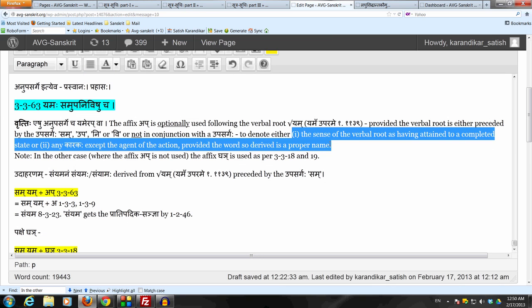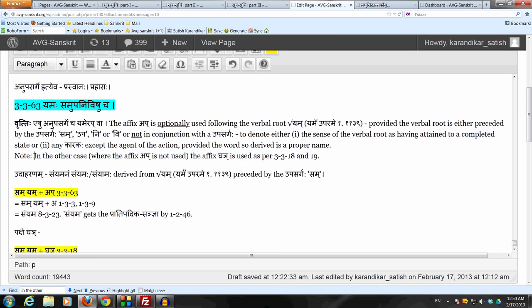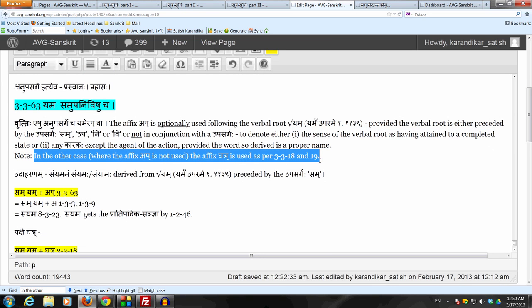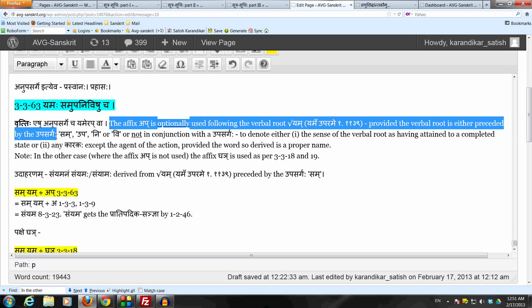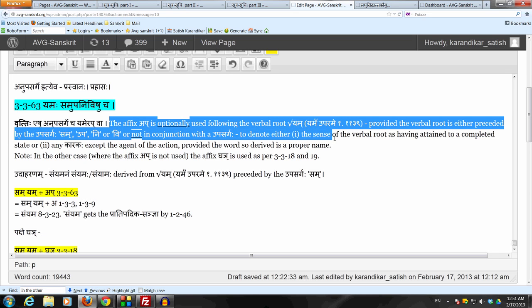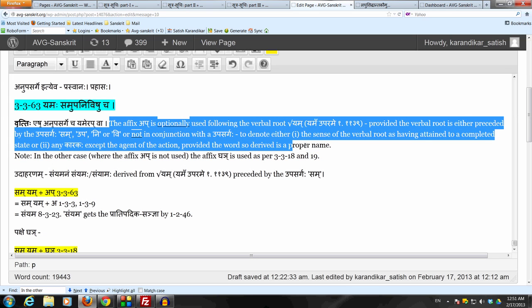And as already mentioned, in the other case, when the affix up is not used, the affix ghai will come in by the default 3318-19. So the entire meaning becomes the affix up is optionally used following the verbal root yam, yama uparame, provided the verbal root is either preceded by the upasarga sam, upa, ni or vi, or not in conjunction with the upasarga at all, to denote either the sense of the verbal root as having attained to a completed state or any karaka except the agent of the action, provided the word so derived is a proper name.